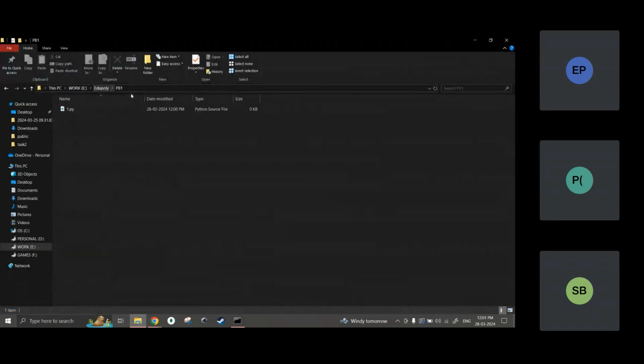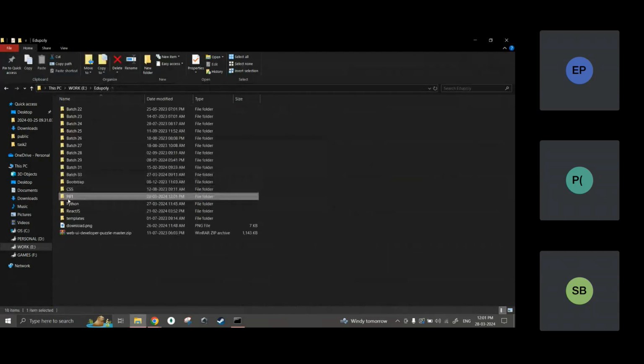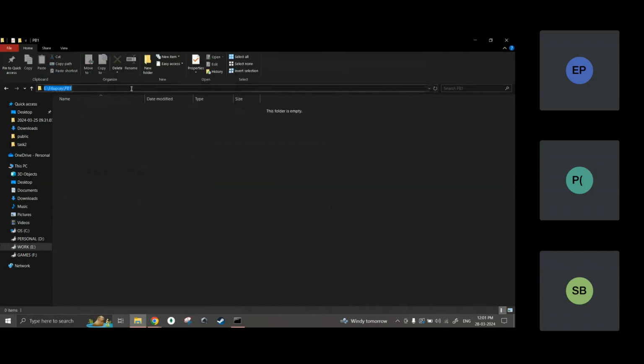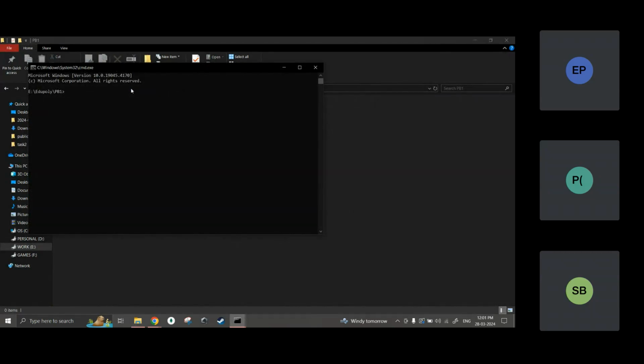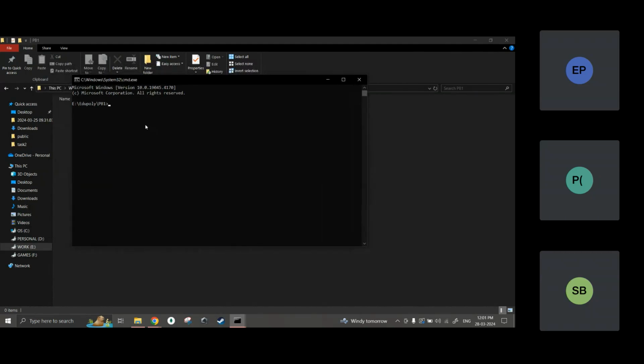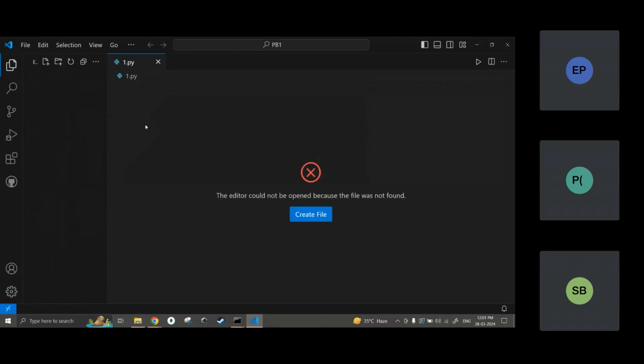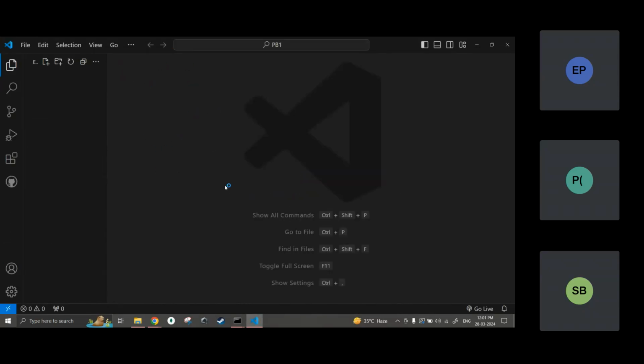Yes. So this is the folder, so I'll delete this file as well. This is the empty folder. I just created one empty folder in my system, and I type here cmd and press enter. This will open a black screen, that is the command prompt. In the command prompt I type code space dot. This space dot is important. The meaning of code space dot is I want to open Visual Studio Code for this folder. So I press enter and it opens the VS Code window.